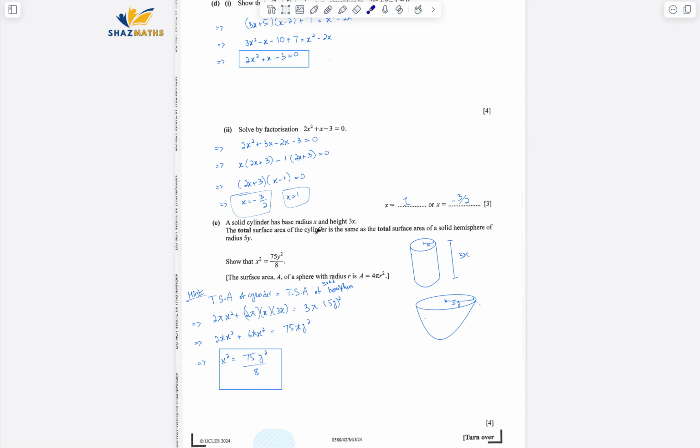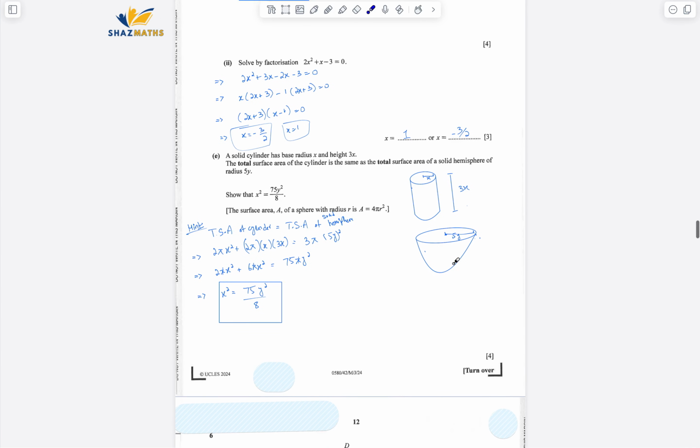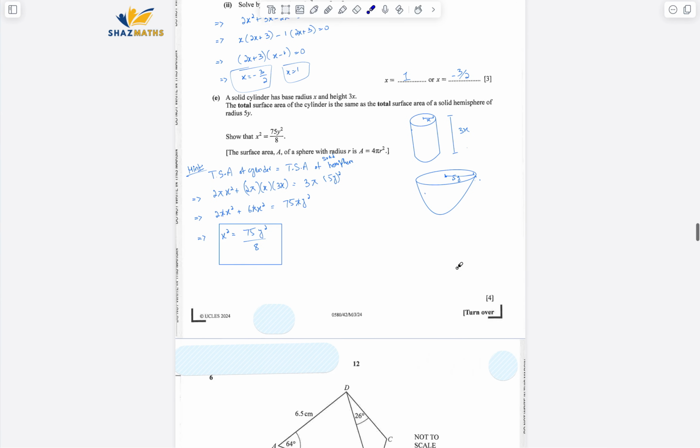A solid cylinder has base radius x and height 3x. So I've just made the cylinder. Again, it's mensuration. There were too many questions containing mensuration, which is interesting. Okay, the total surface area of the cylinder is the same as the total surface area of the solid hemisphere of radius y. We have to show this. So this is the starting information that would help me. Anyway, I've made the cylinder as well.